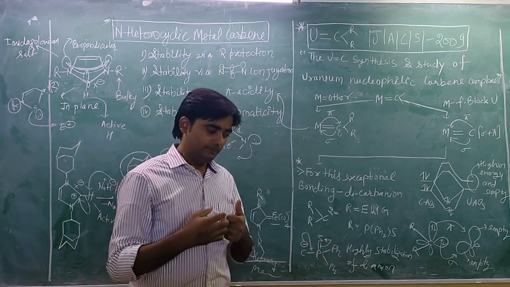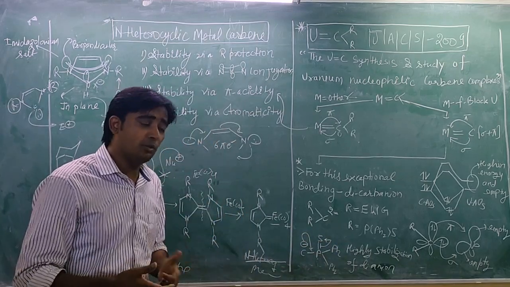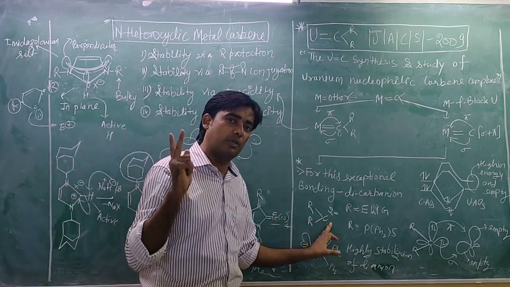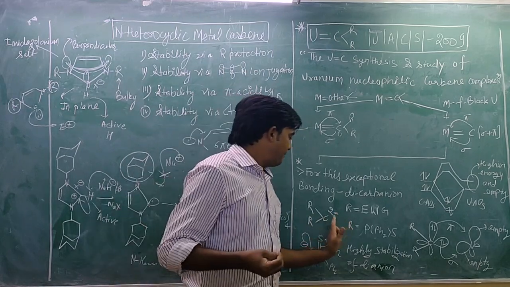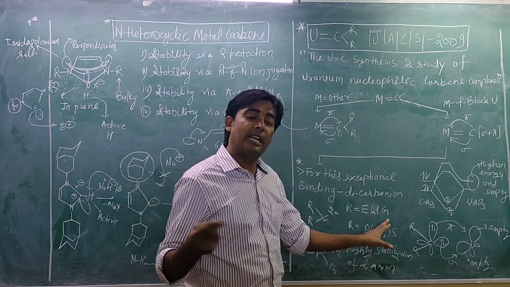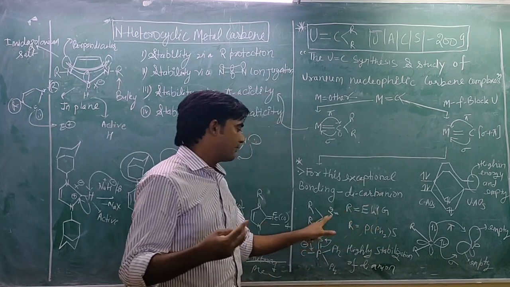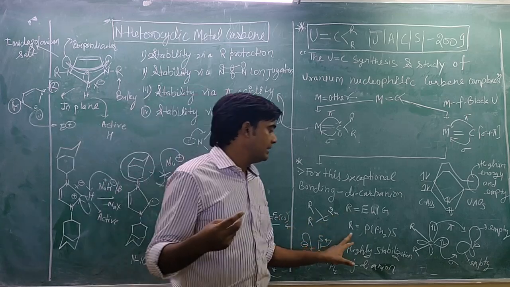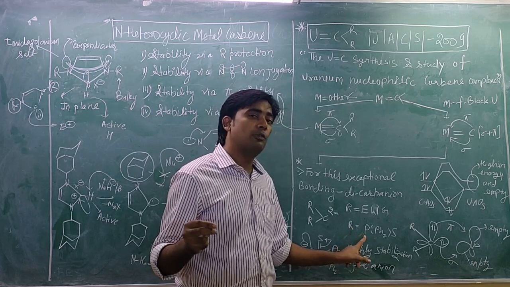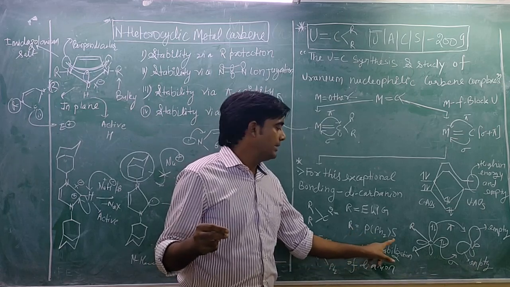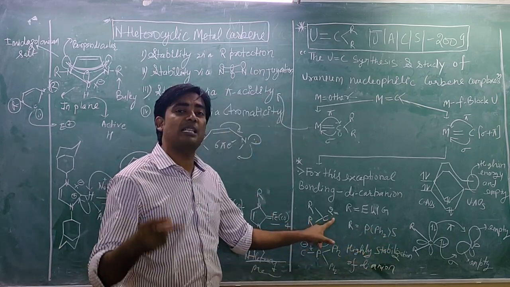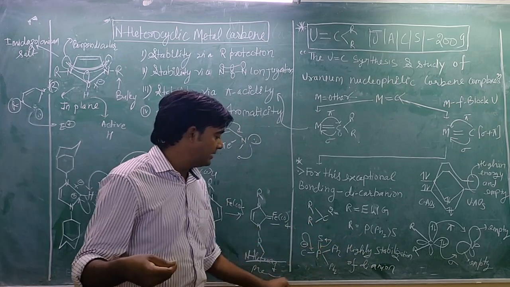So we need to use highly electron withdrawing substituents that can directly stabilize these two negative charges. How can we? If both are highly electron withdrawing groups, such as NO2, they can stabilize the two negative charges. Another option is this specific group: if R is phosphorus, two phenyl and sulfur, this particular group can stabilize the two negative charges directly via conjugation. How?